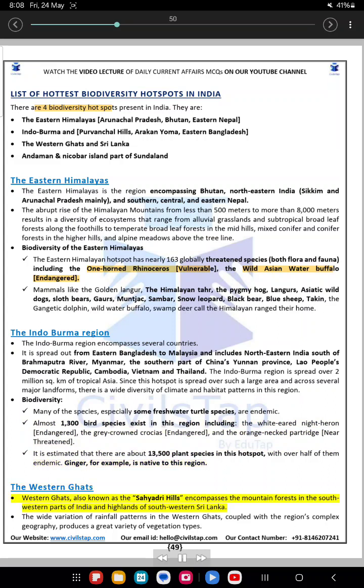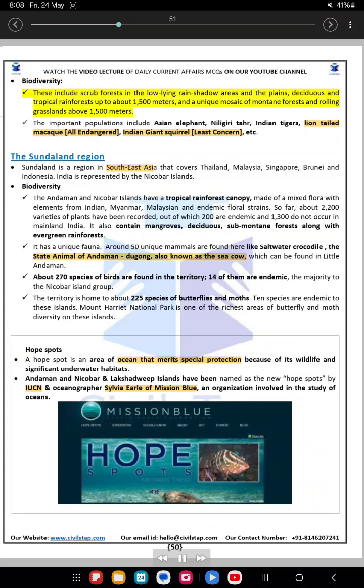The Western Ghats. The Western Ghats, also known as the Sahyadri Hills, encompass the mountain forests in the southwestern parts of India and highlands of southwestern Sri Lanka. The wide variation of rainfall patterns in the Western Ghats, coupled with the region's complex geography, produces a great variety of vegetation types. Biodiversity. These include scrub forests in the low-lying rain shadow areas in the plains, deciduous and tropical rainforests up to about 1,500 meters, and a unique mosaic of montane forests and rolling grasslands above 1,500 meters. The important populations include Asian elephant, Nilgiri tahr, Indian tigers, lion-tailed macaque, all endangered, Indian giant squirrel, least concern, etc.